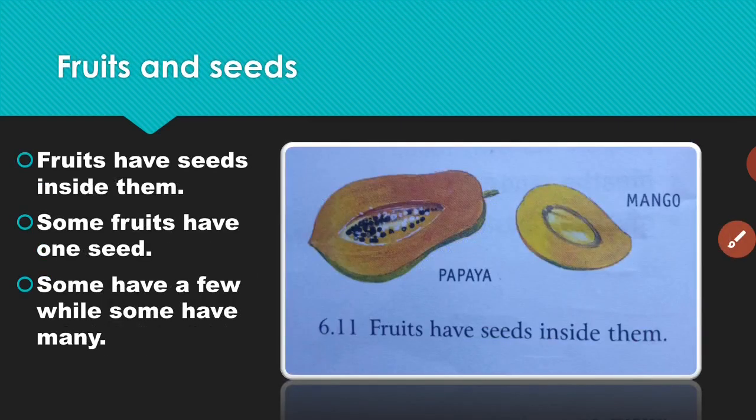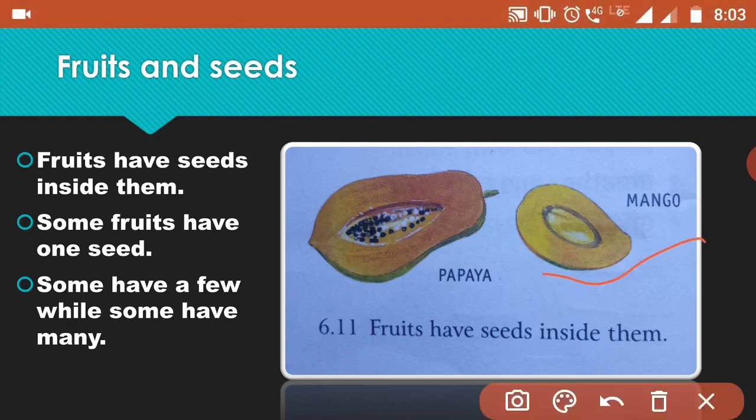Next, fruits and seeds. Kids, fruits have seeds inside them, that we all know, right? But all the fruits do not have the same number of seeds, right? Some have the maximum, some have few, and some have one seed also, like you can see in the picture, mango, right? Papaya has many seeds.